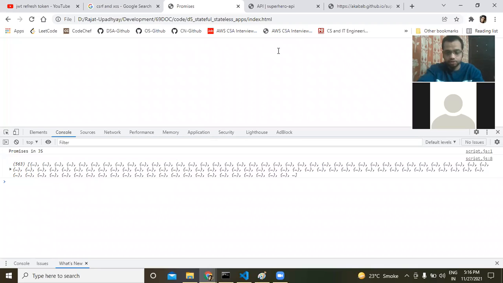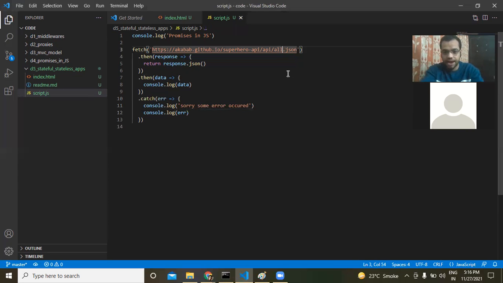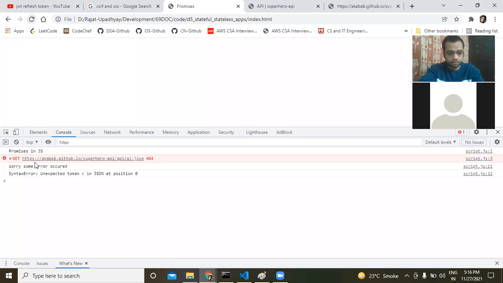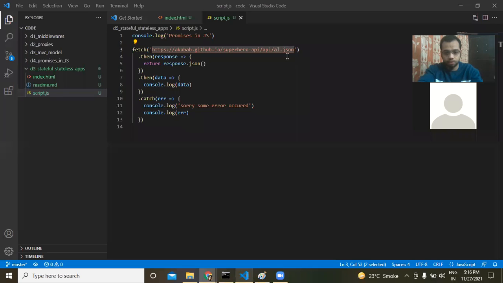Let me change something. Instead of all.json, I'll say al.json. So this is a wrong URL, right? This URL is not correct, right? Let me refresh it. Sorry, some error occurred. So once there was an error, the catch block was triggered, and we got the data in the catch block. Okay. So that is how it happens. So this is one of the ways of handling promises.